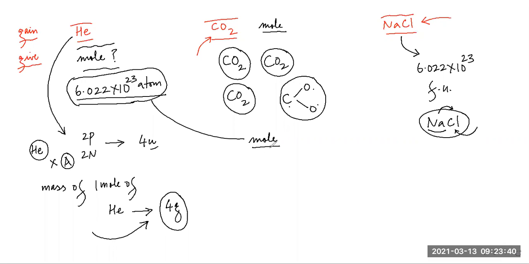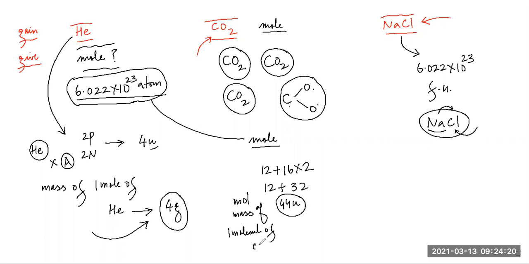See here, one molecule of carbon dioxide has how much molecular mass? What is the atomic mass of carbon? It's 12. Plus the atomic mass of oxygen, it is 16, but there are two atoms, 16 into 2. So this is 12 plus 32. So this is how much? 44 U. 44 U is the molecular mass of one molecule of carbon dioxide.